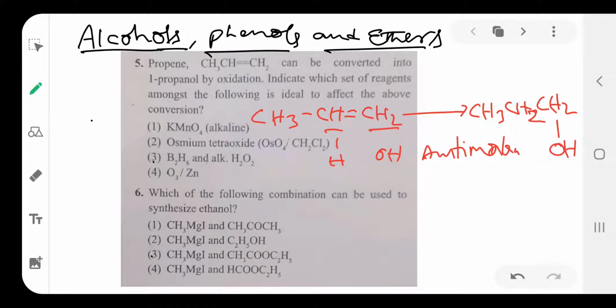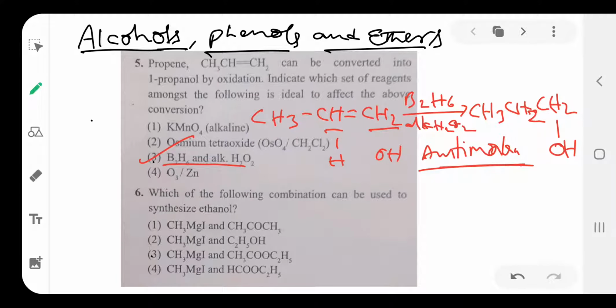So here peroxide means this is a hydroboration and oxidation process. This is B2H6, then alkali H2O2, that is the reagent. B2H6 and alkali H2O2, hydrogen peroxide. So this reaction is hydroboration and oxidation reaction. Here H2O is added to the alkene by the anti-Markovnikov rule. Then only 1-propanol is formed.